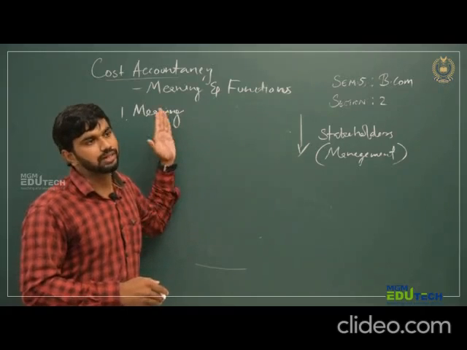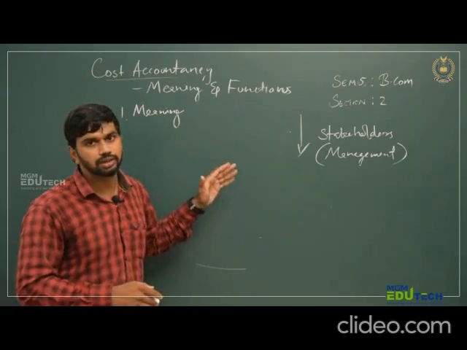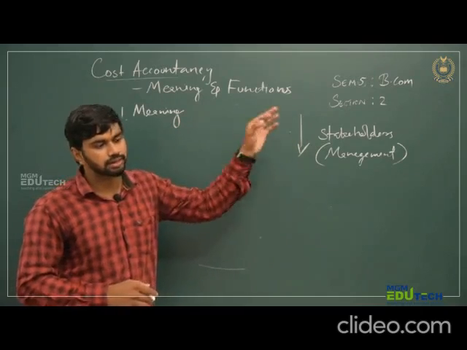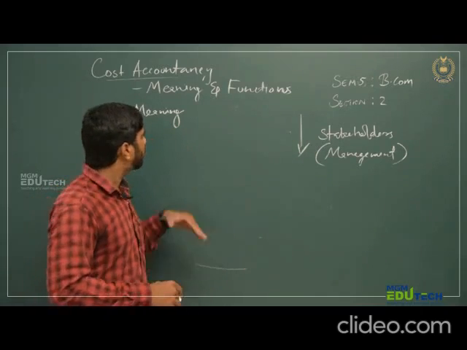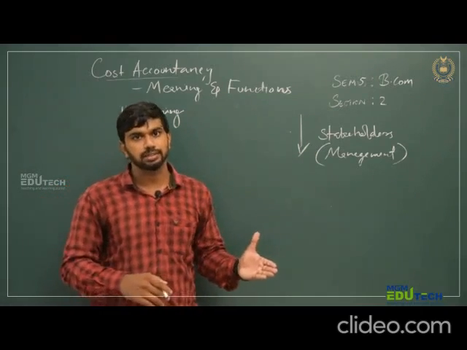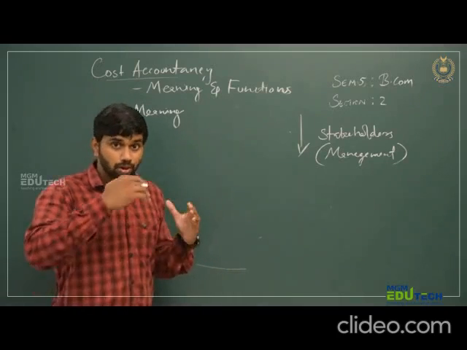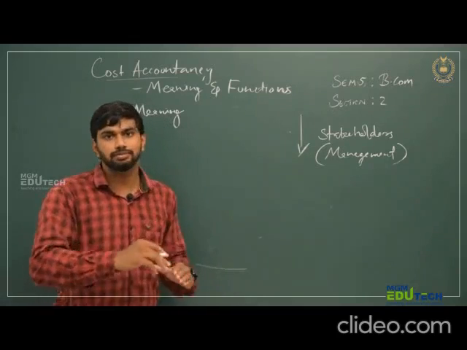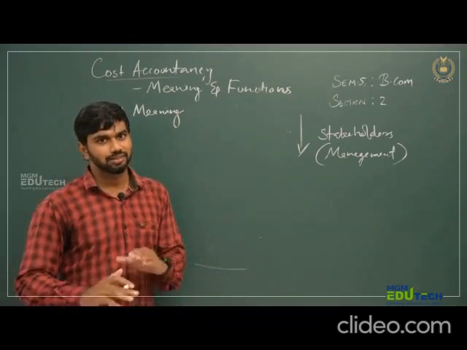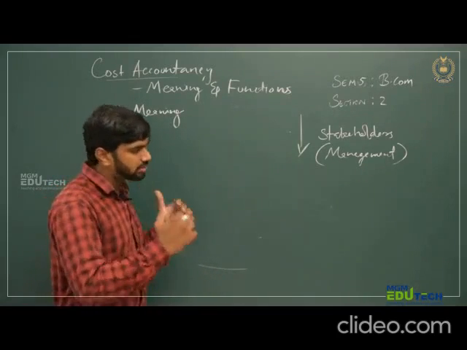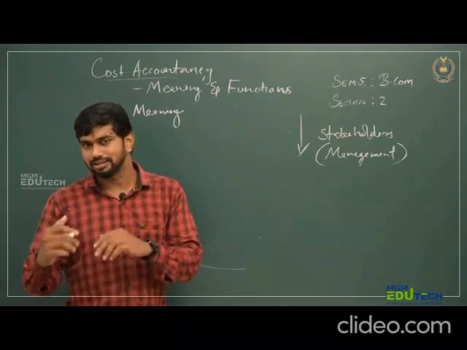That means financial accountancy is a kind of accountancy which begins after a transaction, and cost accountancy is mainly useful to the management for cost estimation, ascertainment and controlling. Okay, the major functions: cost estimation, ascertainment and controlling.